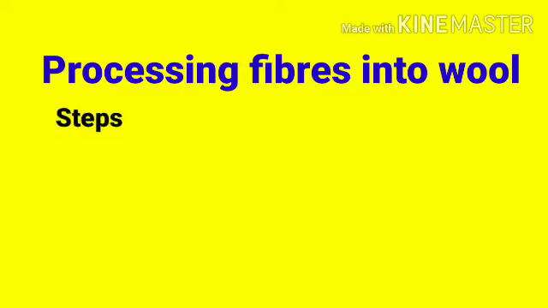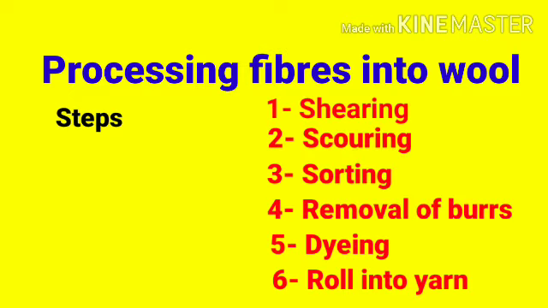There are different steps, my dear, for processing fibers into wool. Look here. First step is shearing. Second step is scouring. Third step is sorting. And fourth one is the removal of burrs.